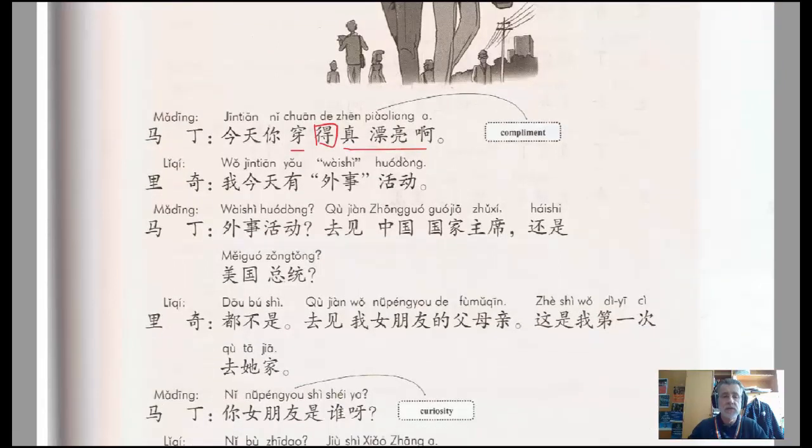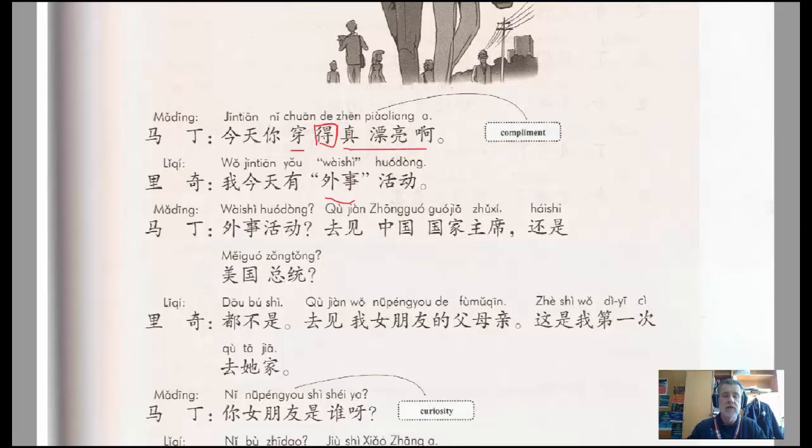Richie responds, 我今天有外事活动. In our vocab list, 外事 is explained as foreign affairs. Here you can see it's used in inverted commas, so that's suggesting it's being used in a way that's different from the way it normally would be, and I guess that's suggesting that Richie is making a bit of a joke here.